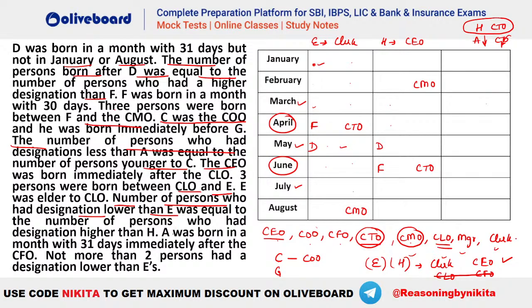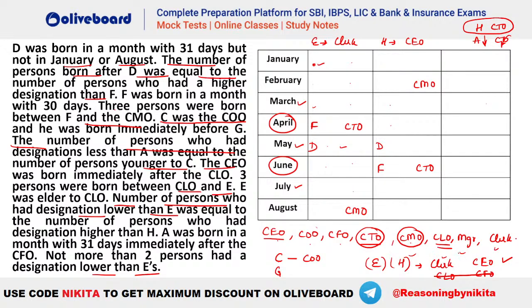चलो आगे देखें. Let's see what is remaining. A was born in a month with 31 days immediately after CFO. Okay, so 31 days immediately after CFO. Let's see, we can have March and February, that's a possibility. May not possible, July possible, and August also possible. ठीक है, not more than 2 persons had a designation lower than E's. That is also given. Anyways, we have seen that E is coming as the clerk only.